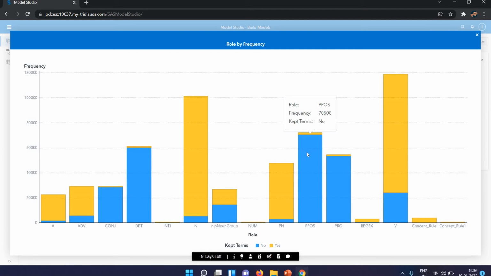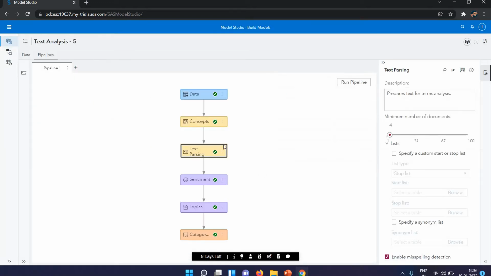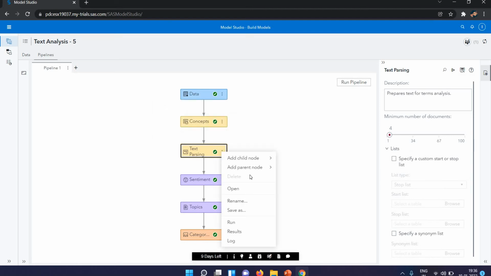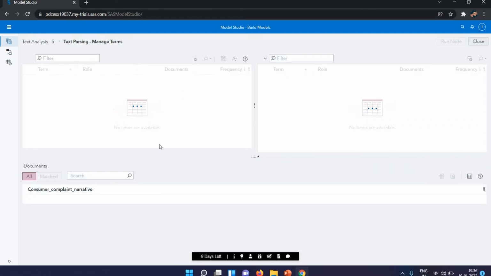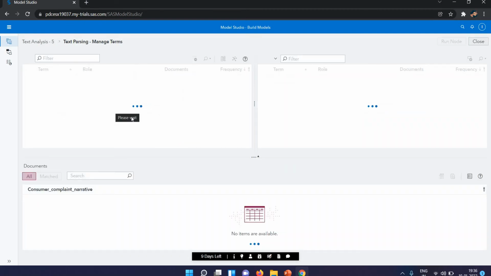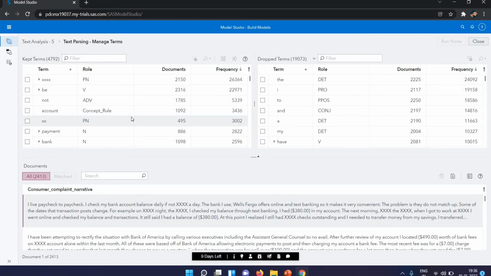So what we have kept, maximum or not, because in the result or in the open window you can see all the detail about what is kept or what is not kept. But if you want to see a graphical view, that is available in the result window.